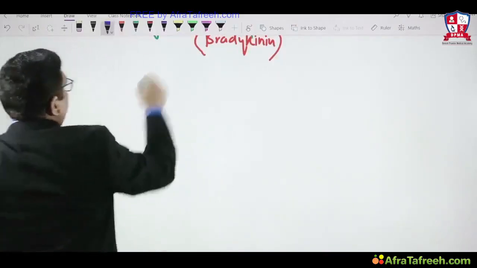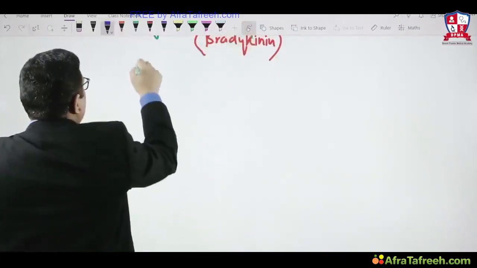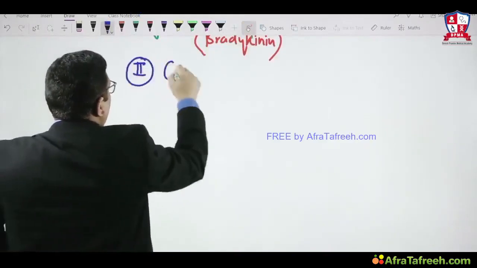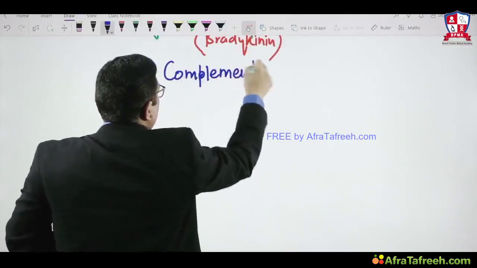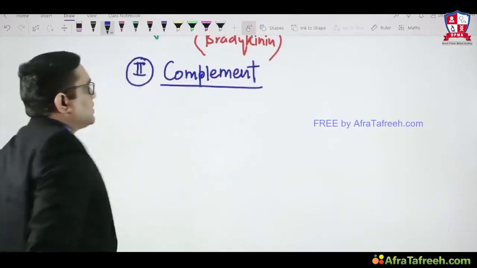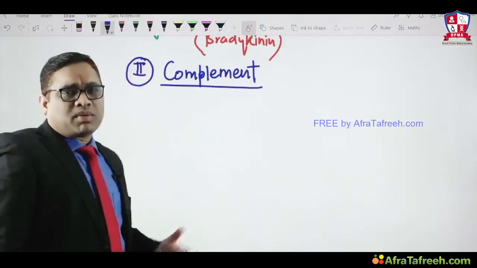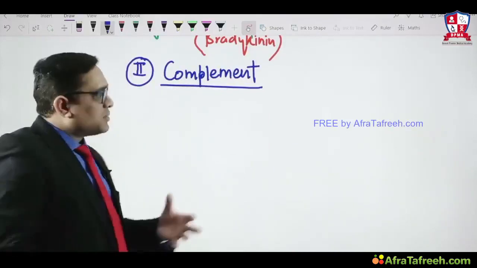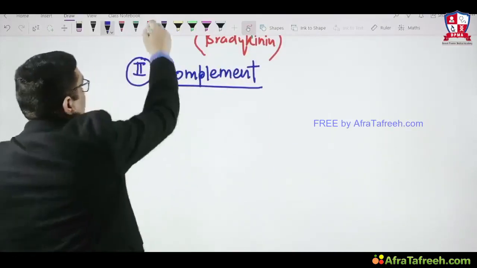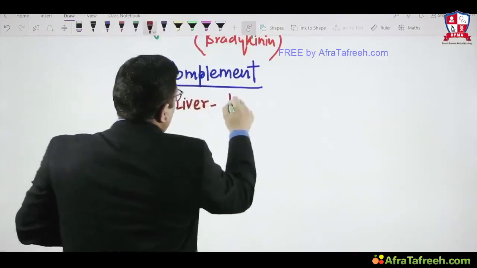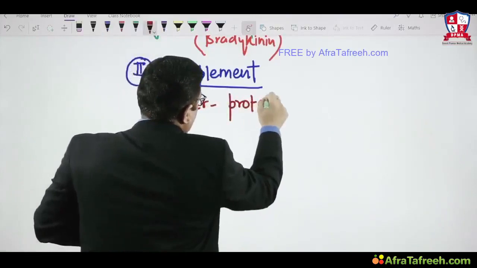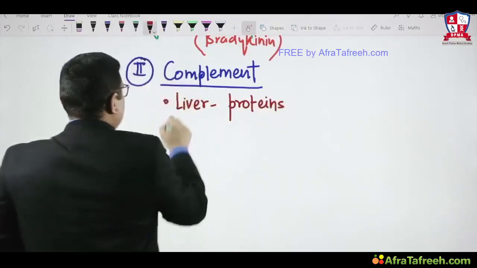Now the second and very important point which we are going to discuss is complement. So what are the complements? The first question that comes to our mind is, what are the complements? Complements are proteins which are synthesized from the liver. So these are liver proteins. First, we have to understand these are liver proteins.